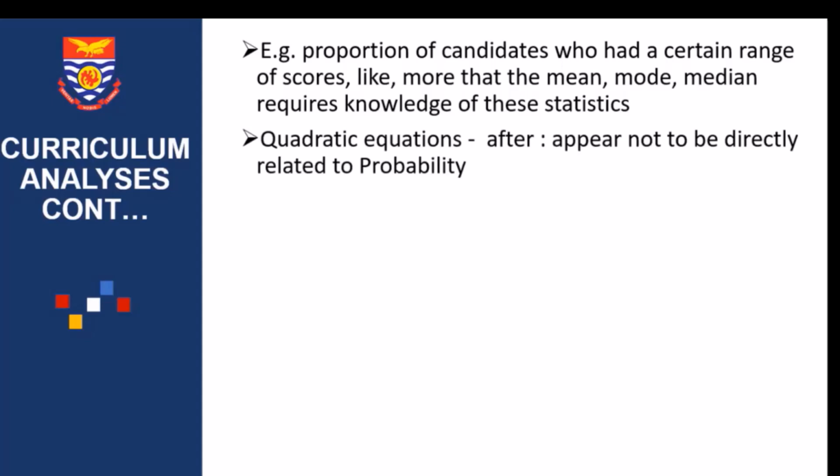Would they be useful in the study of probability? The answer is yes. When you talk of probability, you're talking about proportion, that kind of thing. So it will be helpful.